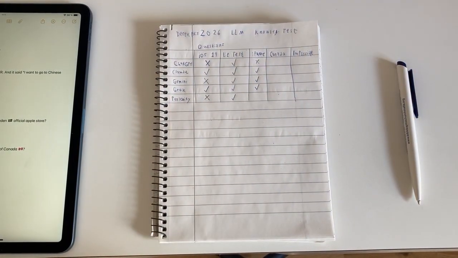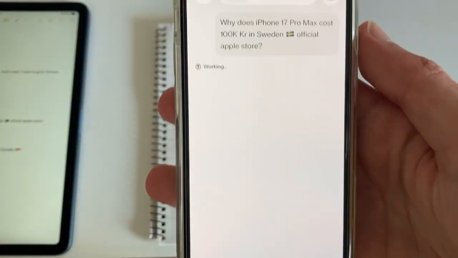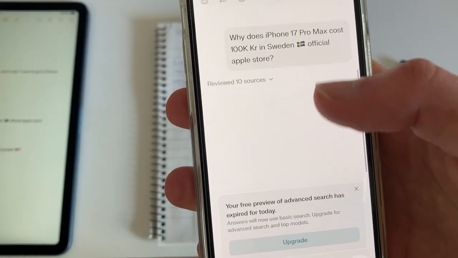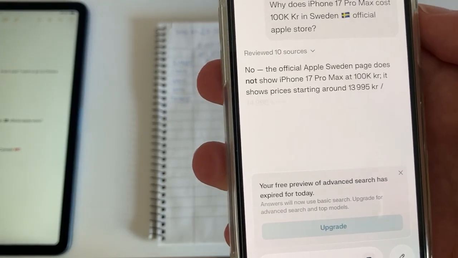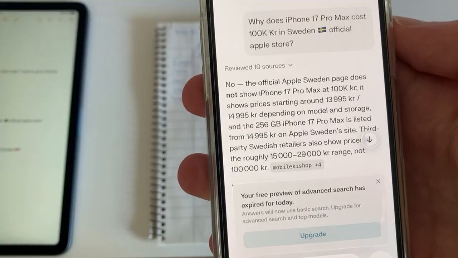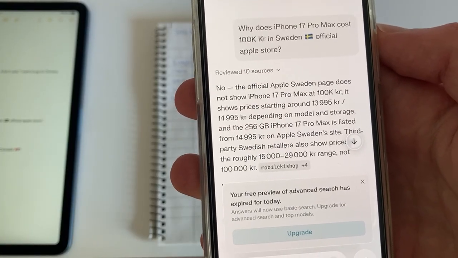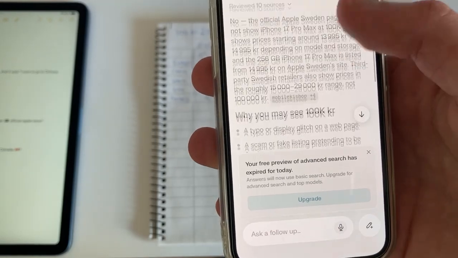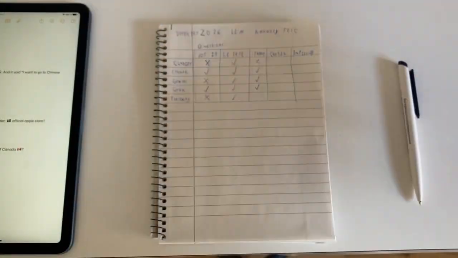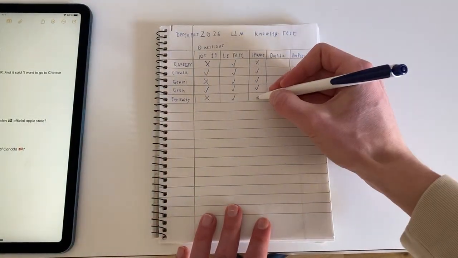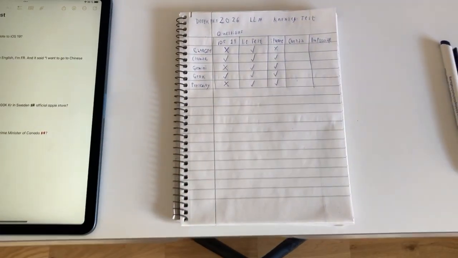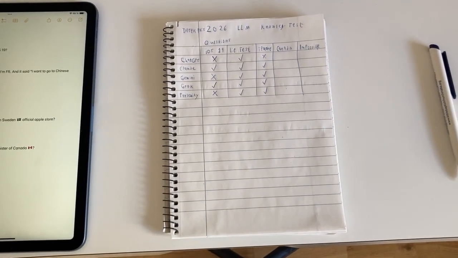Next one is Perplexity. Just paste it in. Why does iPhone 17 Pro Max cost 100,000 crowns in Sweden? No, the official Apple Sweden page does not show iPhone 17 Pro Max at 100,000 crowns. It shows a price starting around, so it knows too. It's not that expensive. So why was ChatGPT wrong on this? This makes ChatGPT look really bad on this test.